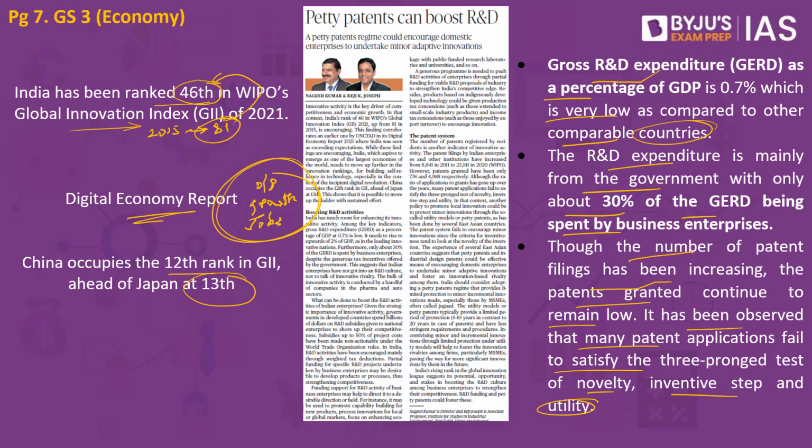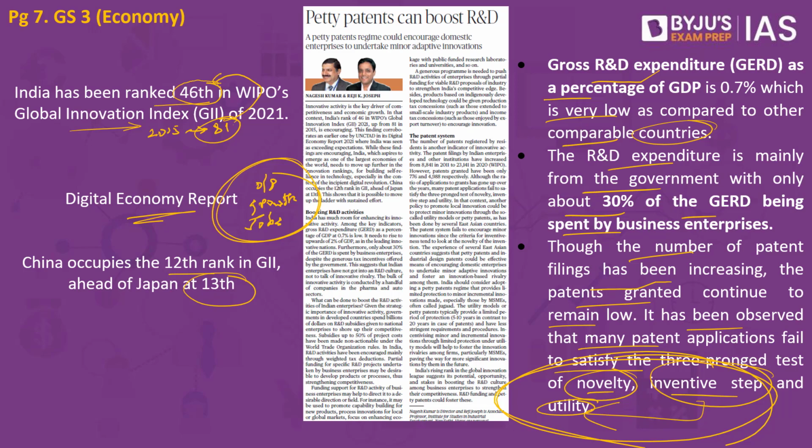If a patent has to be given to a person, an organization or an individual, it has to meet three criteria. One is novelty, which means it has to be new, it has to be something unique, it has to be established for the very first time. This has to be an inventive step, and there should be utility because of that particular product. Only if it is able to meet all these three parameters, that is when a patent will be given to that individual or organization.